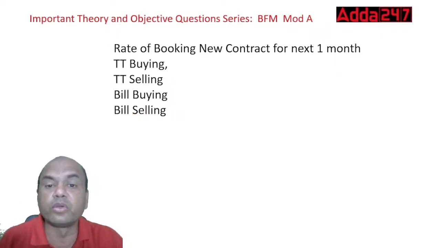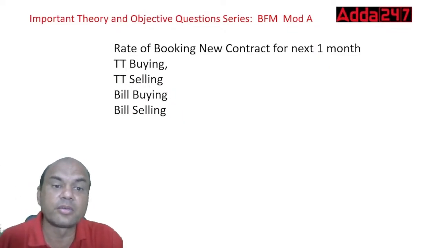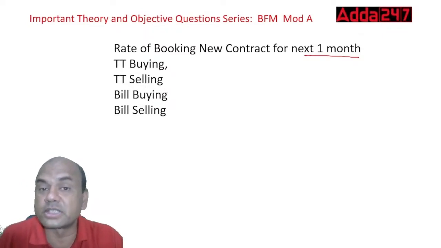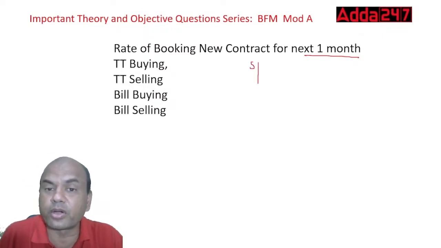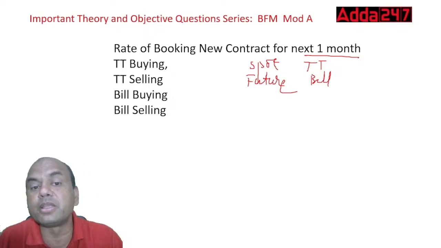Rate of booking a new contract for the next 1 month: TT buying, TT selling, bill buying, bill selling. See here, next 1 month I want. So just now I told you, spot transaction will always be done at TT, whereas future transaction will always be done at bill. Okay, so it will be done at a bill rate. But bill means what? Booking a new contract for 1 month.